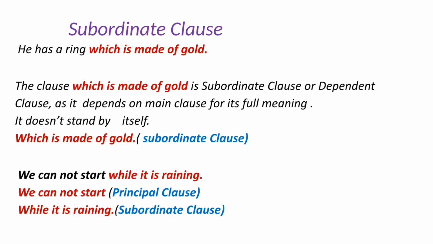See one more example. "We cannot start while it is raining." "We cannot start" is the principal clause. "While it is raining" is the subordinate clause. It is dependent on the principal clause for its complete sense. Point to be noted is that subordinate clauses always start with conjunctions.